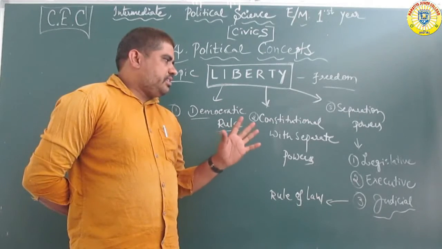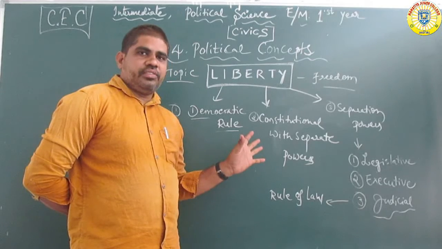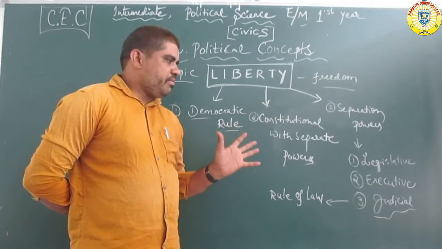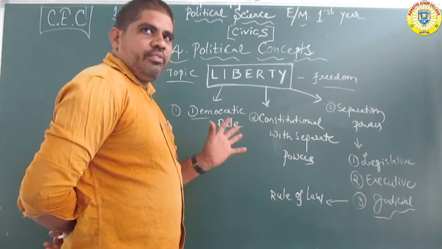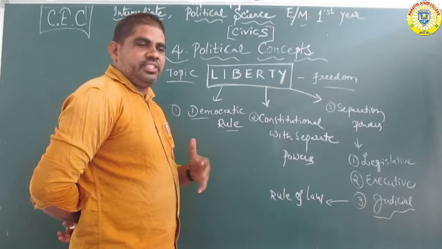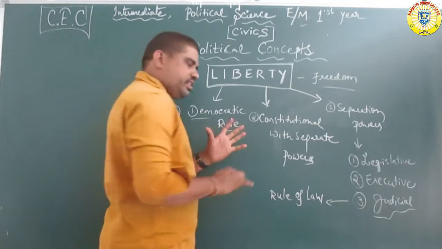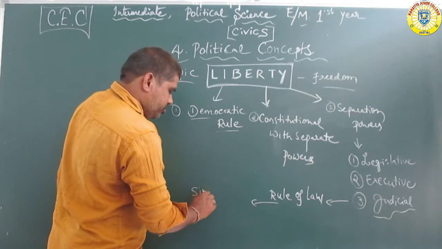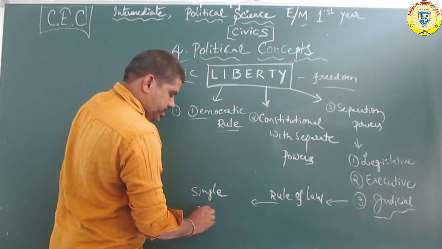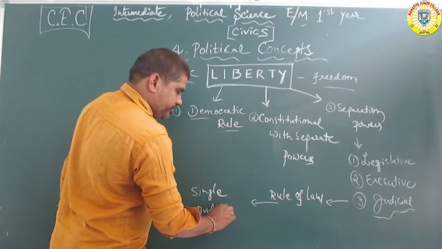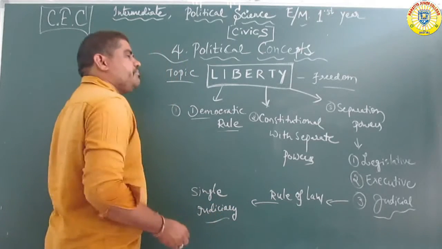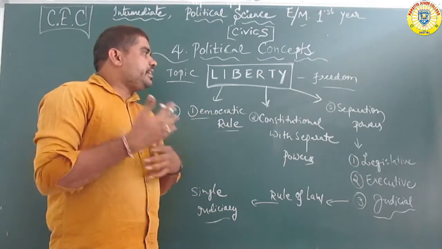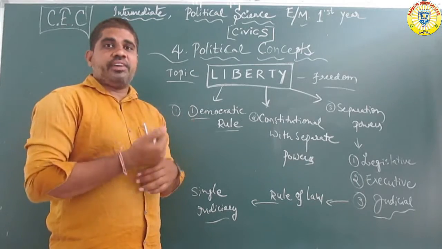And next, legislative, executive, judicial power. The judicial power is controlled by every government. For example, in our India, there is only one type of judicial system. It is called the single judiciary system. Okay, rule of law under the single judiciary, single judiciary system. Okay, here mainly what is meant under the liberty type of categories.